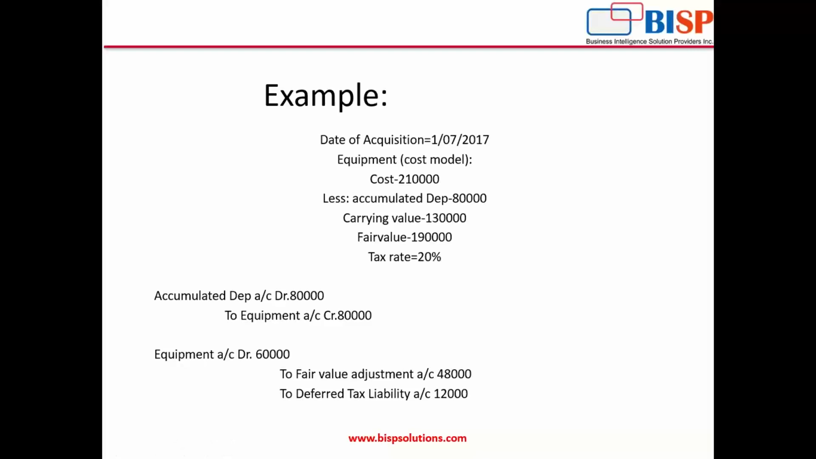So we'll book that also. The tax rate is 20%, so 60,000 into 20% is 12,000. So deferred tax liability will be 12,000, and the remaining balance 48,000 will be the fair value adjustment.